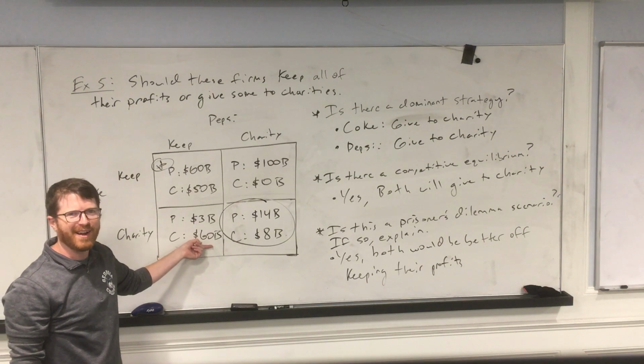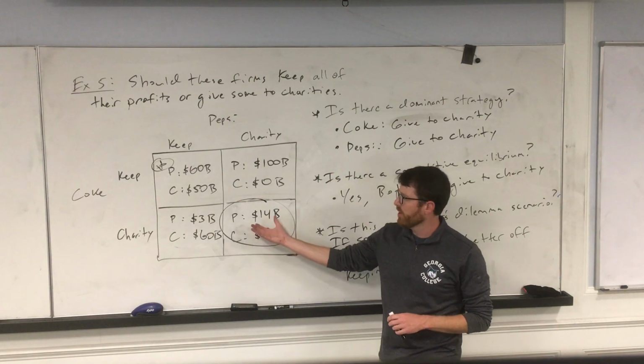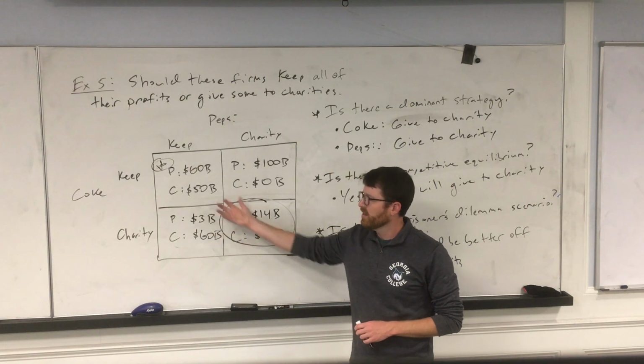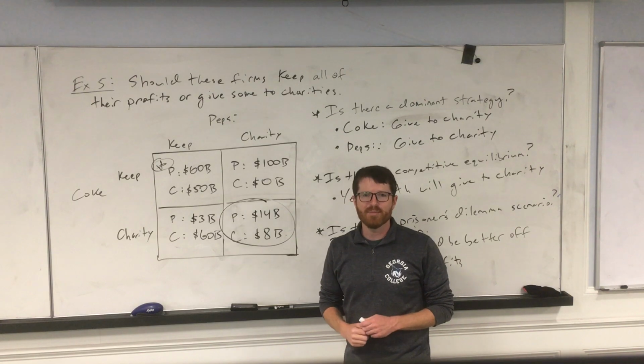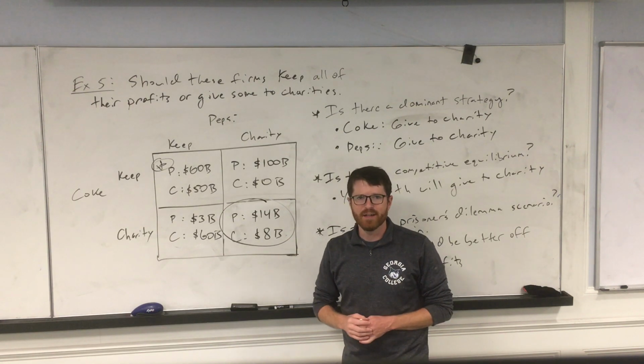That's what's tough, all right? And that's what prisoners' dilemmas are usually about. The competitive equilibrium, all right, is going to occur unless we can somehow trust each other to make a move that makes both of us better off. And that's the end of the lesson and the end of chapter 25.